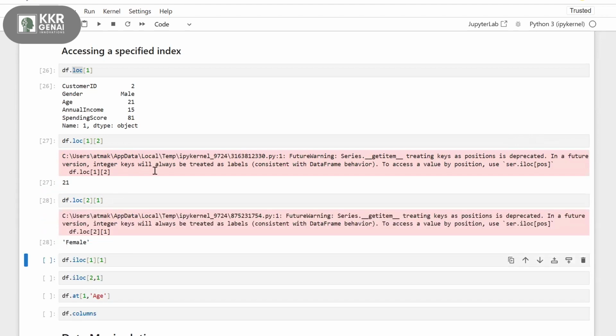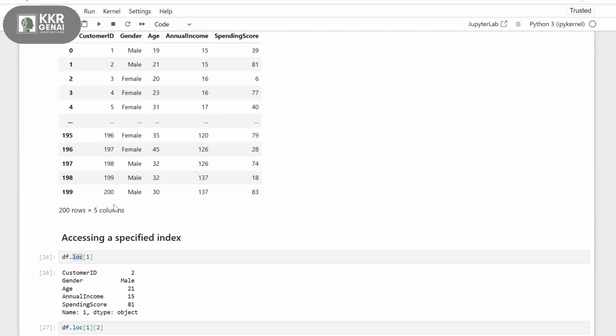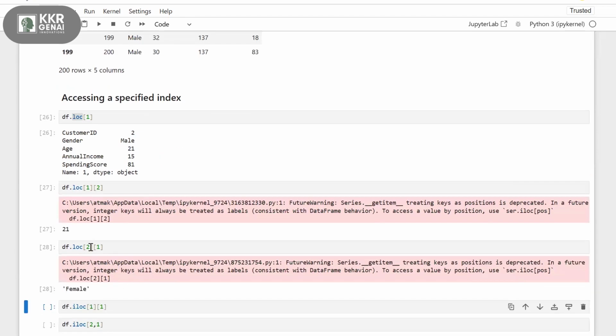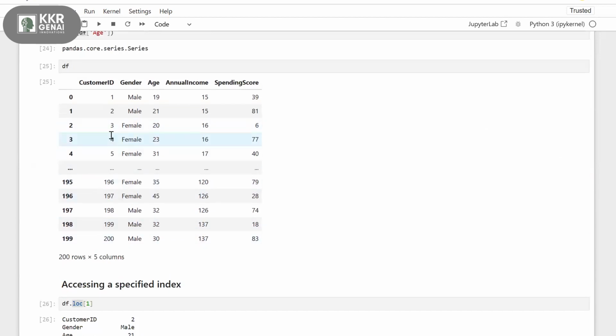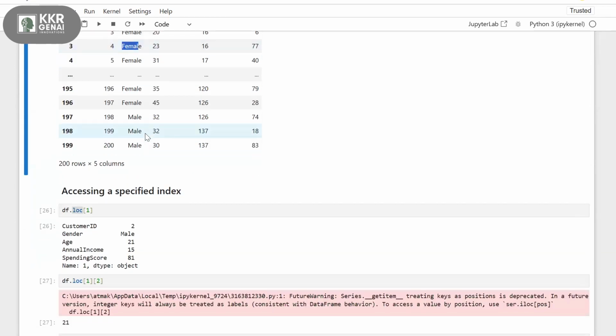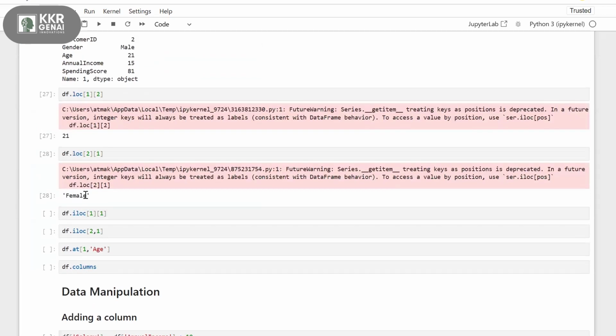what it is displaying, it will get the value from 2, that means third row. 1 means second column. Okay, third row, second column. Let's see what's the value for third row and second column. So this is my third row, that means index 2, and my second column, that means index 1. So this is my second column with index 1. Okay, what's the value here? Female. So female is my output.